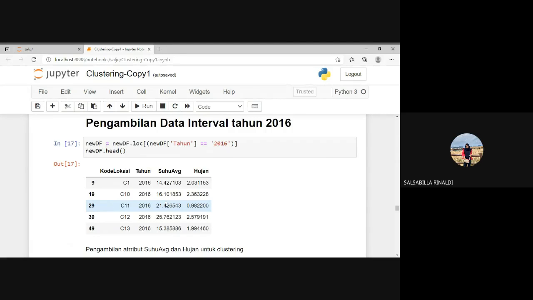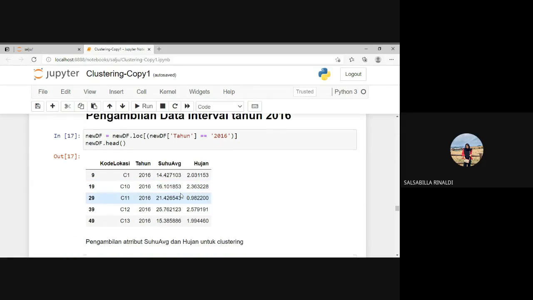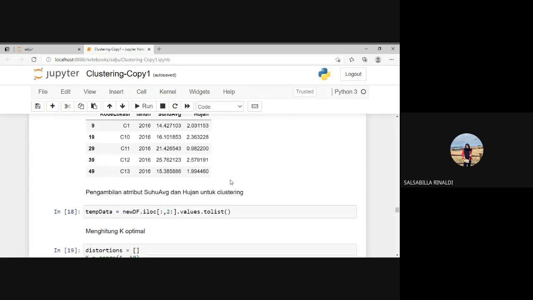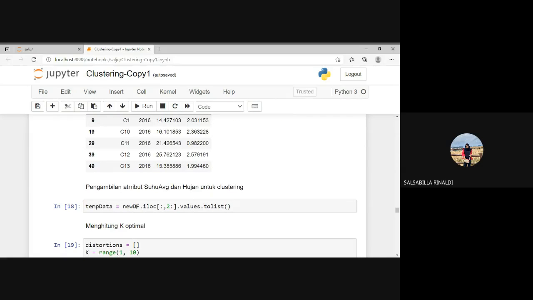Why do I use the temperature and intensity range? Because the temperature and rain intensity are related to the climate that is formed for a particular location. And this is the result. I use the suhu average and intensity range. After that, in this line, we take the temperature and rain intensity to do the clustering.